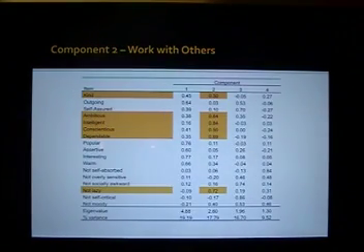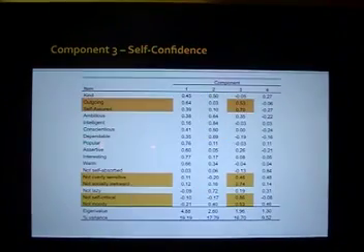The second component accounted for 17.79% of the variance. Based on the items that loaded highly on component 2, we called it work with others, as all of the items related to qualities that you would want in an individual that was a colleague in the work environment. The third component accounted for 16.7% of the variance. Based on the items that loaded highly on component 3, we called component 3 self-confidence, as all of the items seemed to relate to how self-confident the applicant was.